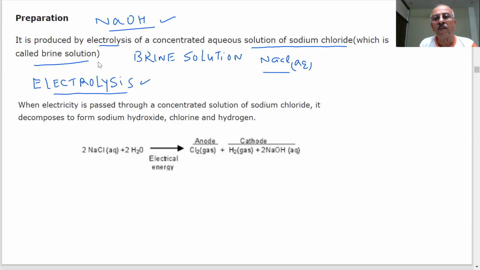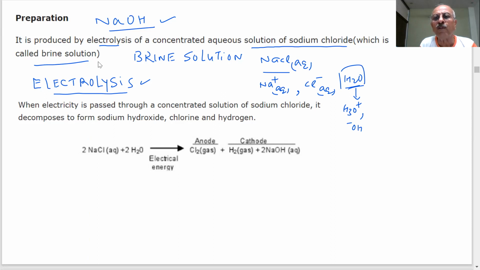It has sodium ions, chloride ions, and water. Aqueous solution means there will be sodium ions, aqueous, chloride ions, aqueous, and you have water. And water also has H3O plus ions and OH minus ions. These are present in the water. So all these ions are present: sodium, chloride, hydronium, and OH ions.